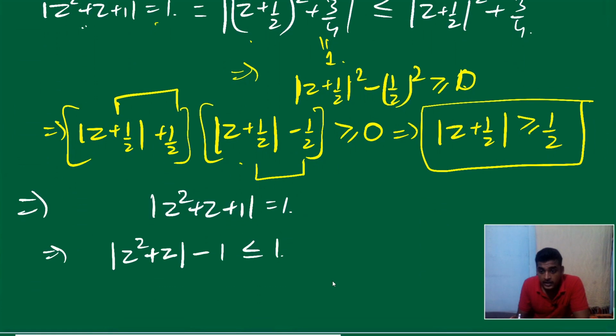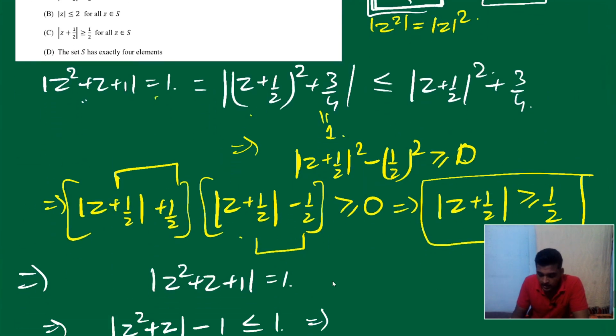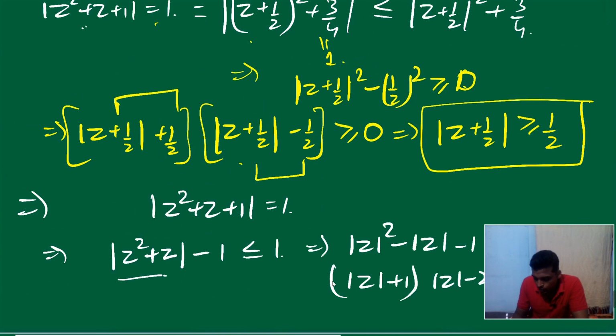Now can we further apply this same inequality, this one, |z1| - |z2|? So what we can do, again |z|² - |z| - 1 less than or equal to 0. If you solve this, it will give you (|z| + 1)(|z| - 2) less than or equal to 0.